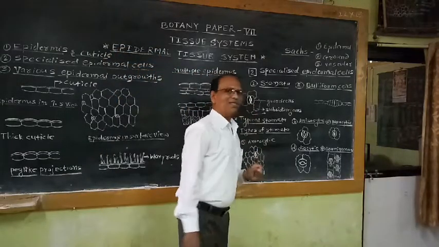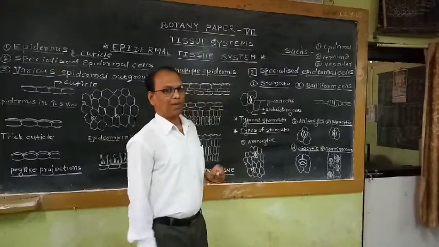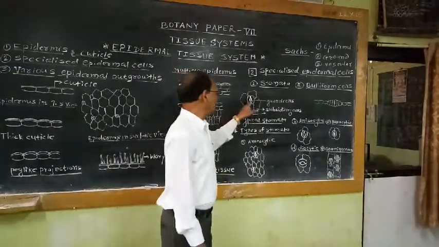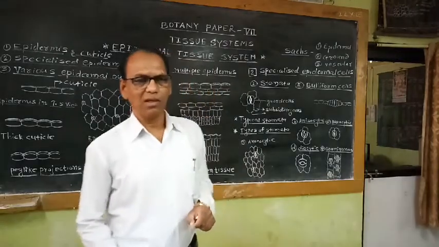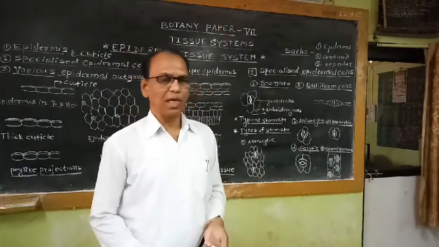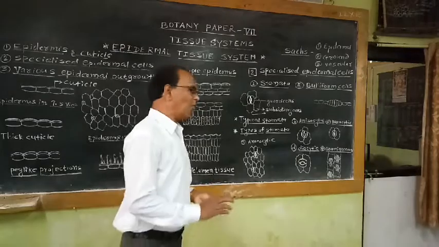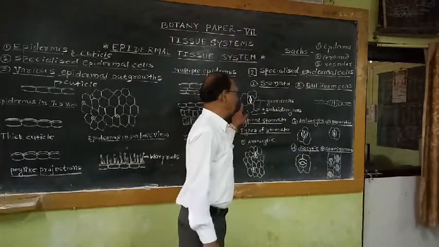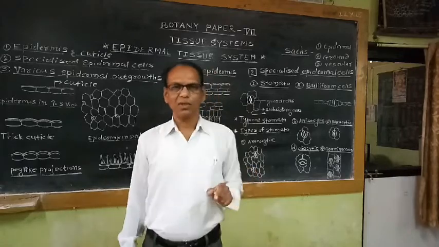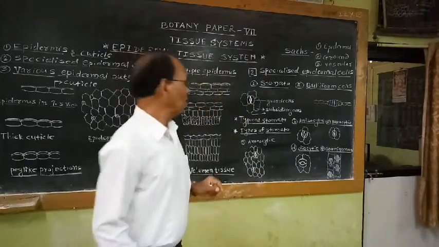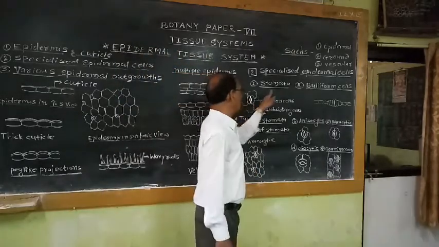These guard cells create an opening in the epidermis, commonly called a stoma, singular. Stoma is a Greek word, it means opening. These many openings are found in the aerial organs, especially leaves and younger stems and branches. These openings are commonly called stomata.